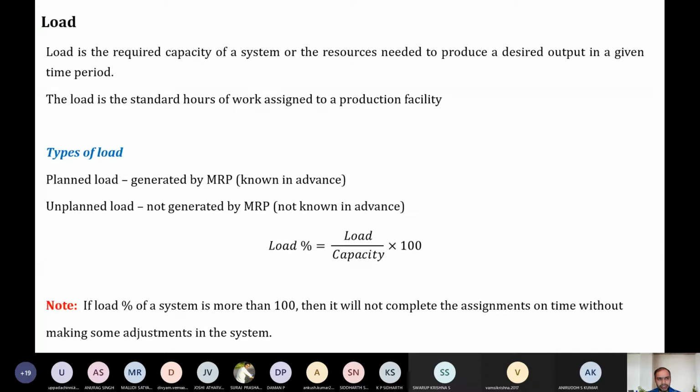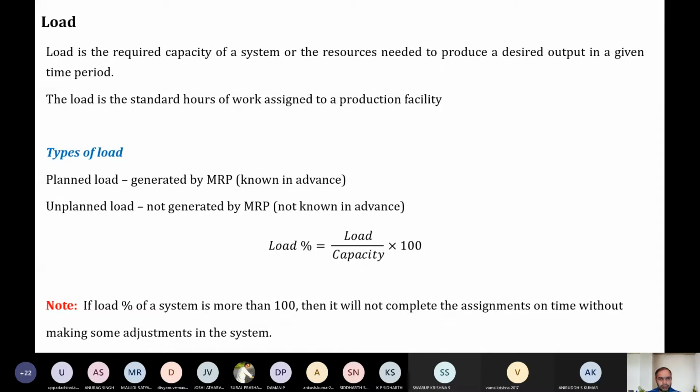Okay, then in the last class we discussed load. Load is the required capacity which needs to be given to other resources required to start the production activity. That is called load. Okay, how much load we can give to a machine to expect the production capability. To increase the production capability, we should allocate the resources. So that's how we can go for loading.